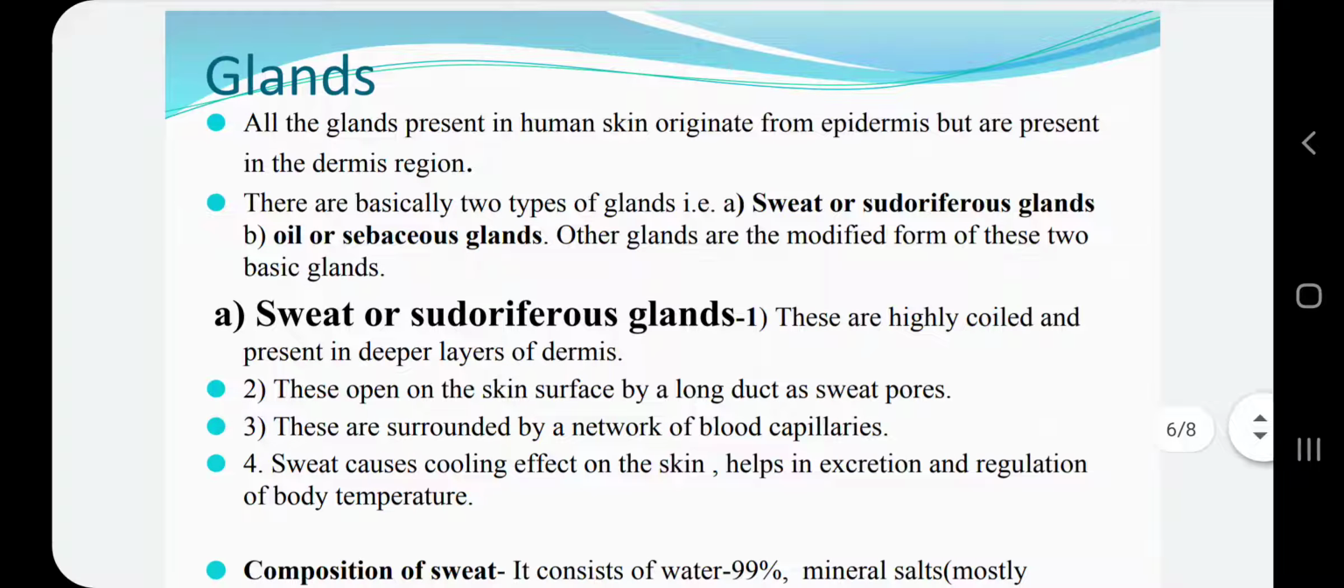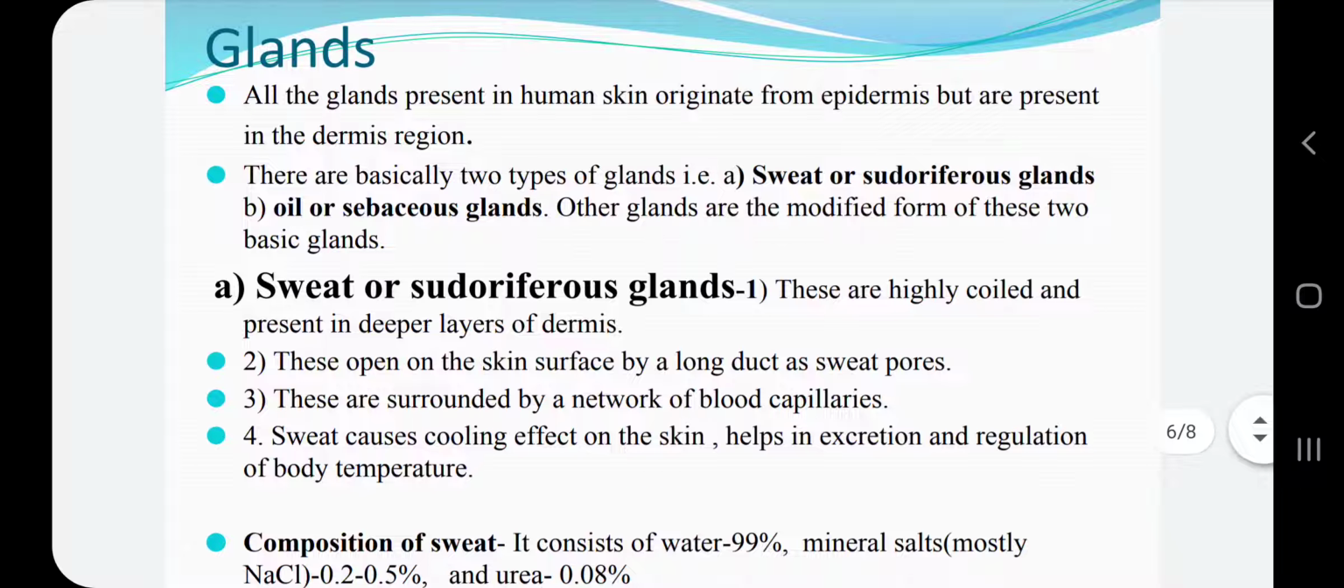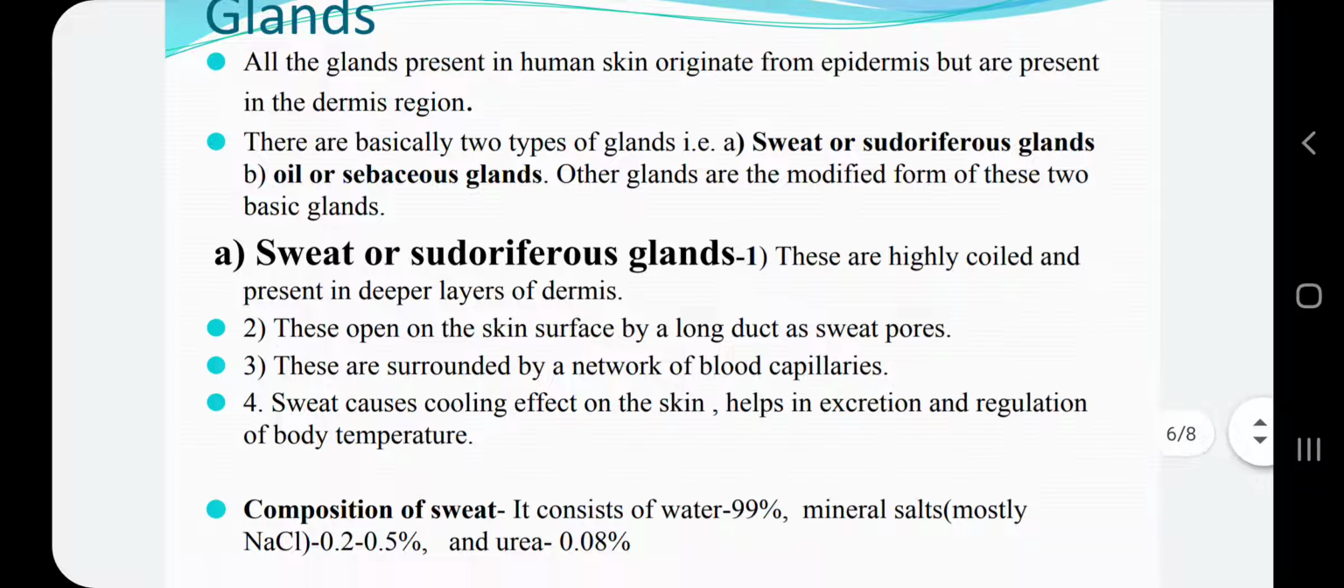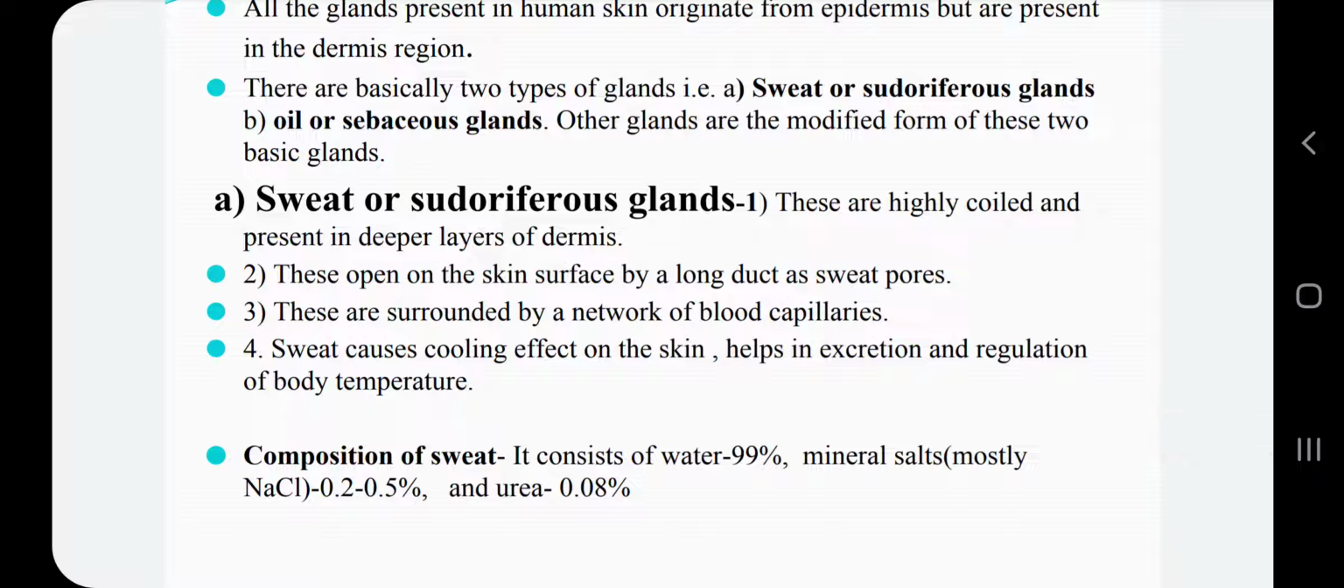Now all the glands present in the human skin originate from the epidermis, but they are present in the dermis region of the skin. Basically there are 2 types of glands only: sweat or sudoriferous glands and oil or sebaceous glands. But we will discuss other glands also, which are only modified forms of these two basic glands. So first it is the sweat or sudoriferous glands.